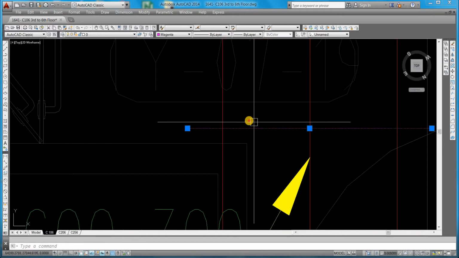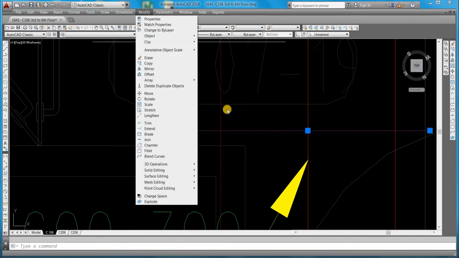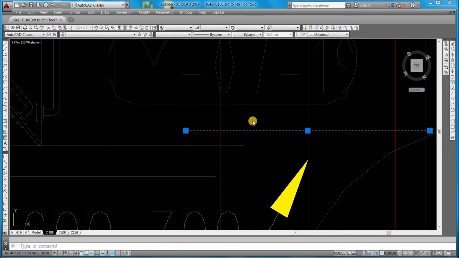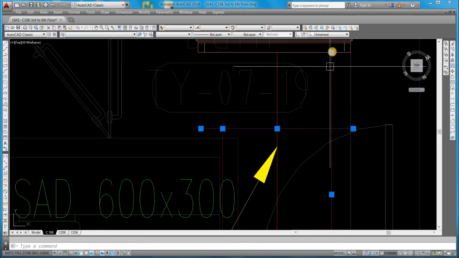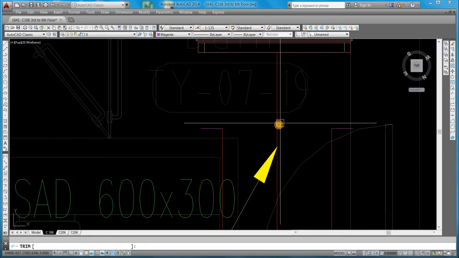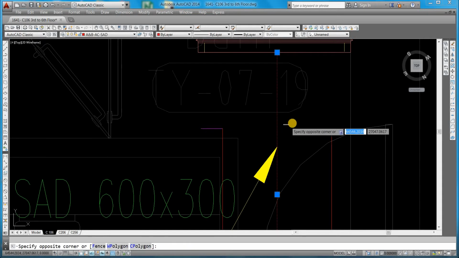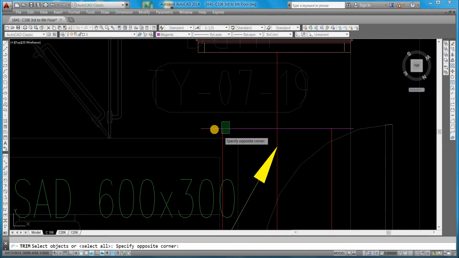After that you can trim this one, connect like this. Undo, again trim, clear, enter, enter.